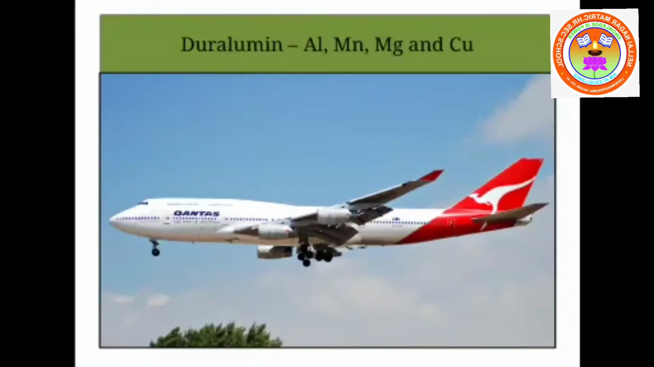Already we saw the main application of the alloy, aluminium alloy. Duralumin is used in the making of aircrafts. Aluminium, magnesium, manganese and copper are the ingredients of duralumin.